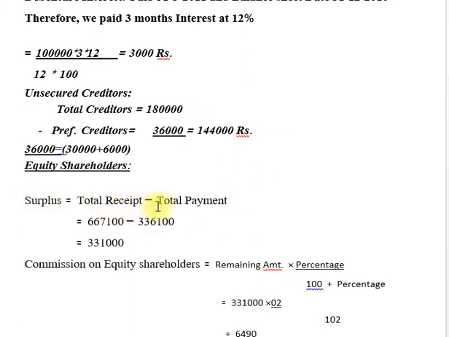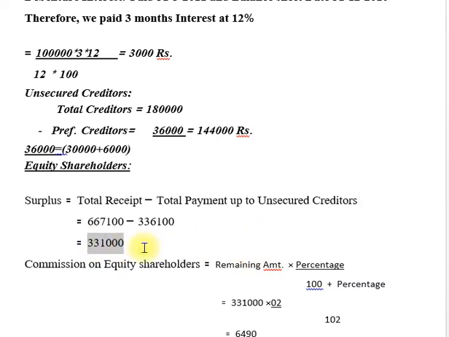The surplus is equal to total receipt minus total payment. Here up to unsecured creditors. Okay, in every example after payment of the unsecured creditors you find out surplus. The surplus, the total 6,61,100 minus 3,36,100. The answer is 3,31,000.